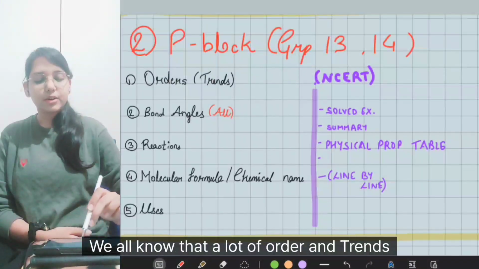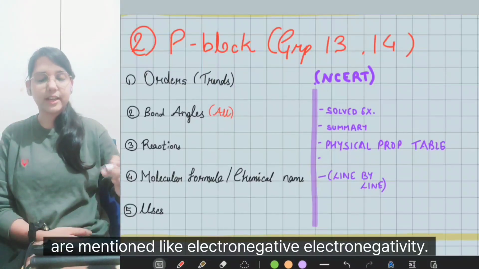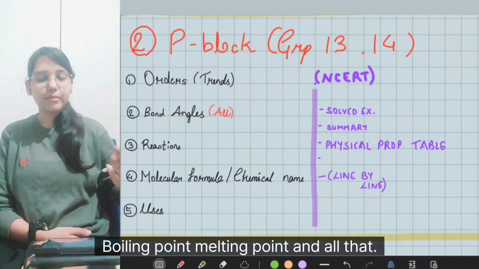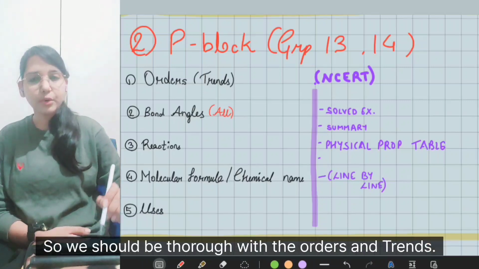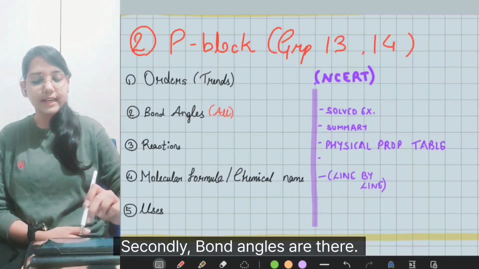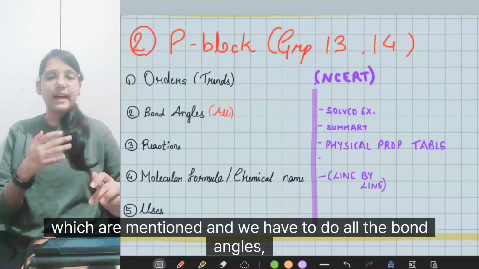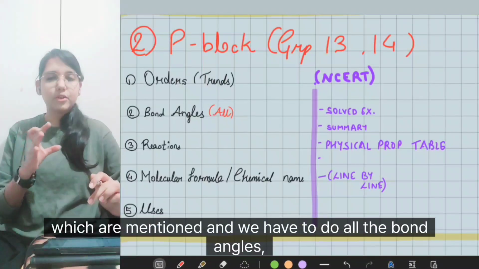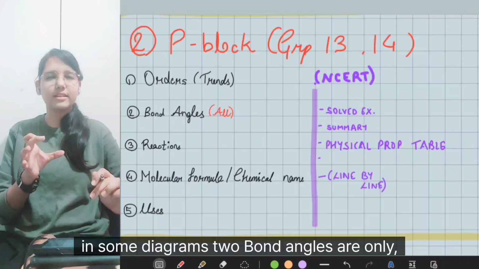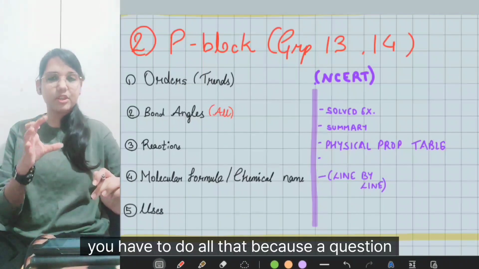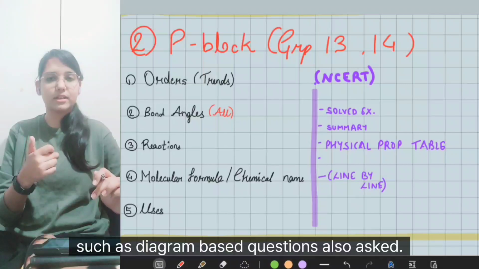We all know that a lot of orders and trends are mentioned, like electronegativity, electron gain enthalpy, boiling point, melting point, and all that. So we should be thorough with the orders and trends. Secondly, bond angles. There are some molecules which are mentioned, and you have to do all the bond angles no matter what, however many are given. Like in some diagrams, 2 bond angles are given.